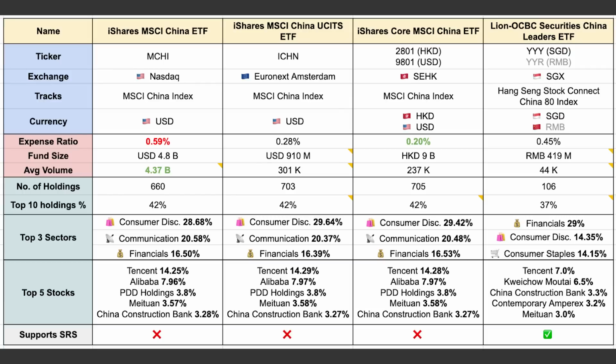But I guess the question now is, which should you go for? I would say if you are new to China and you just want to get exposure to the China market, then perhaps a broad-based China ETF like the 2801 would be great. With this ETF, you get to invest in the top 700 large and mid-cap companies from China.